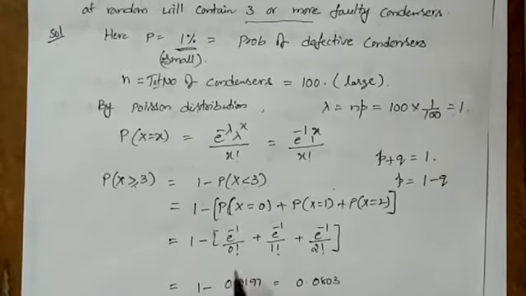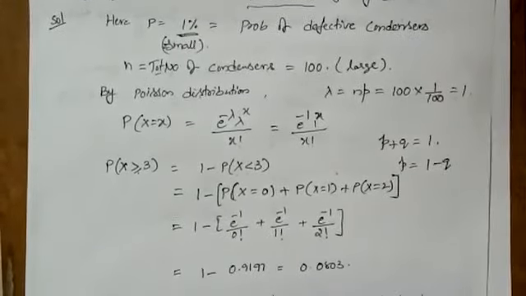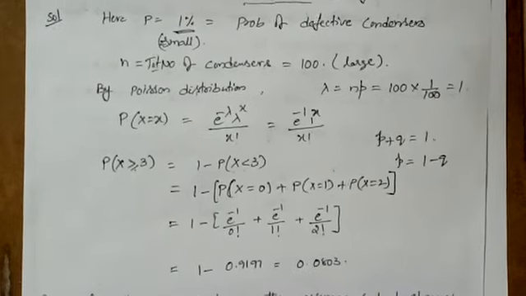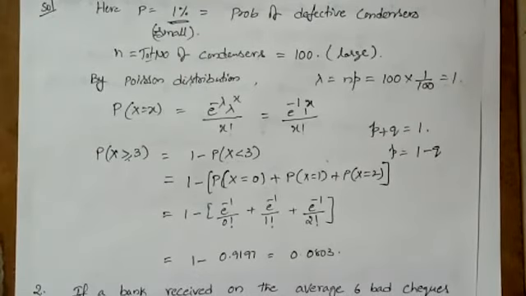So take e power minus 1 outside the bracket. If you expand, 0 factorial is always 1 only. Next, 2 factorial is 2 into 1. So you can have an idea about these factorial values. So substituting e as 2.718, you will get the final value as 0.0803.